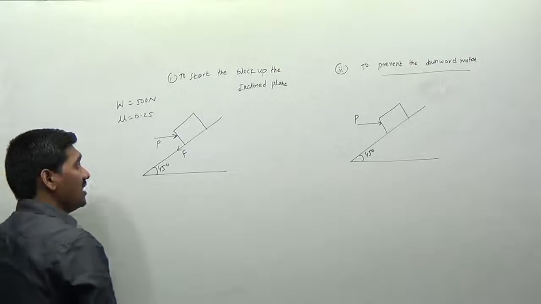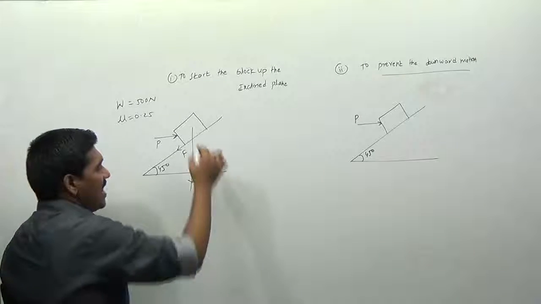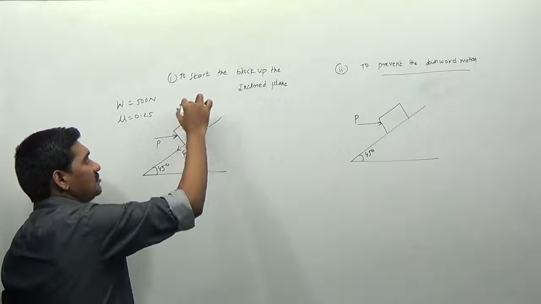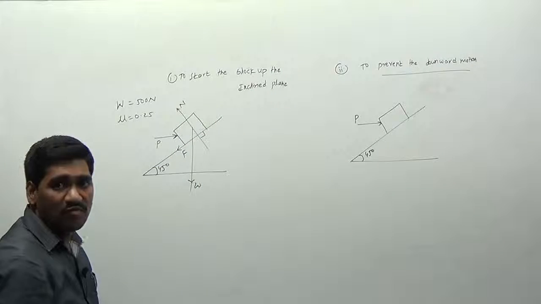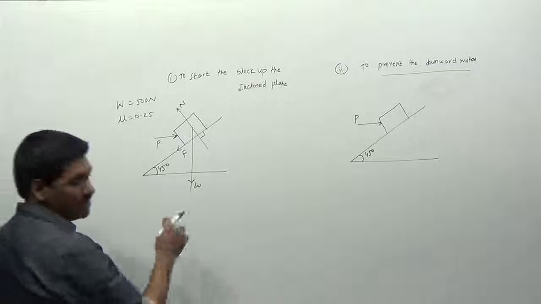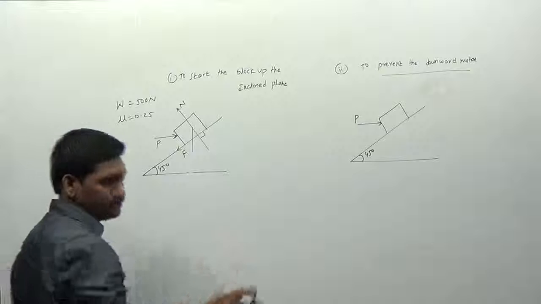And if you draw the free body diagram, the weight of the body will always be acting in the vertical downward direction, and next, this becomes a normal reaction force, always acting perpendicular to the surface upon which the body is resting. So this becomes your normal reaction, and this becomes the weight that is acting on the body here.